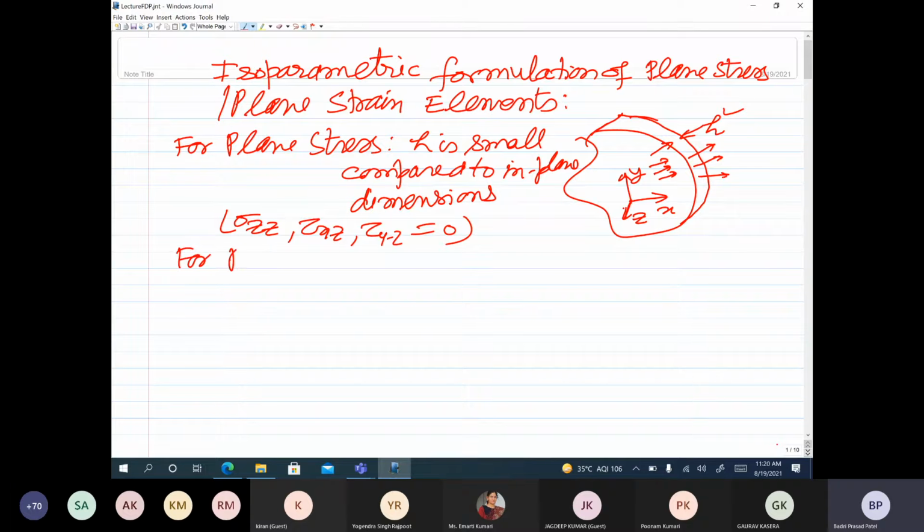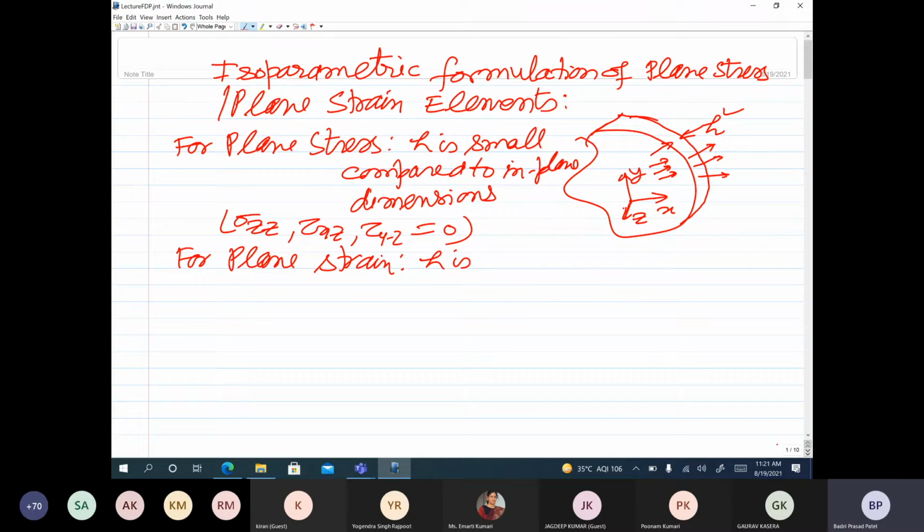Examples of plane stress would be a thin disk, or a screen hanging under its self weight, where the thickness is very small compared to the other dimensions. So sigma zz, tau xz and tau yz would be 0. That would be a plane stress problem.